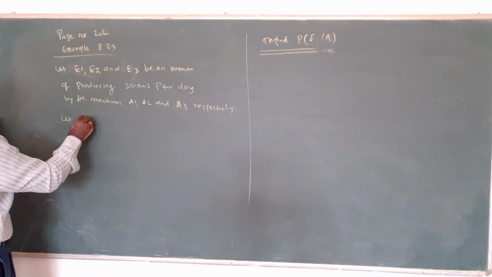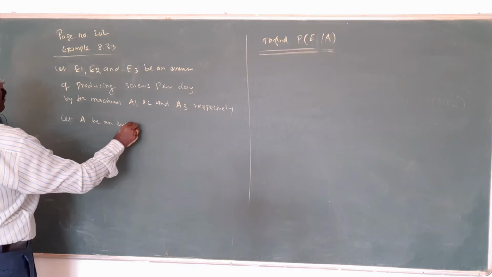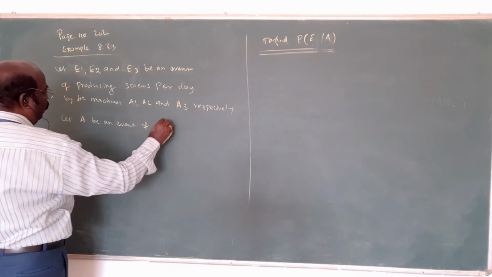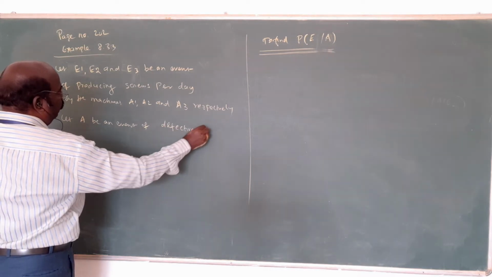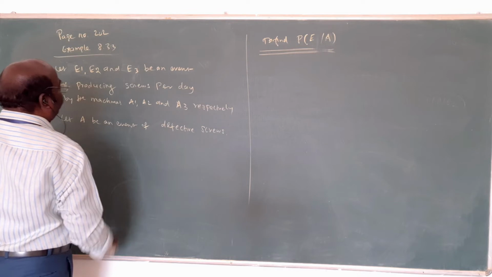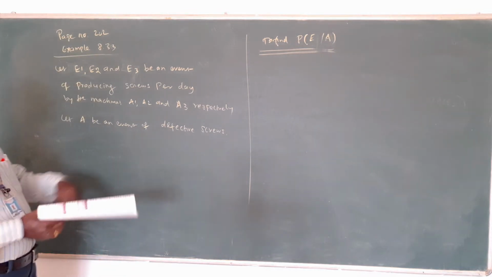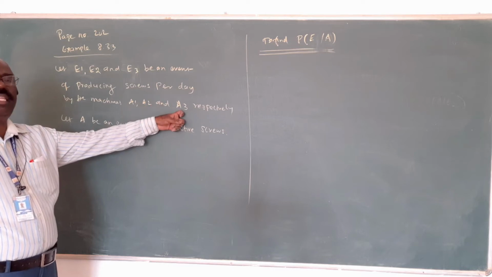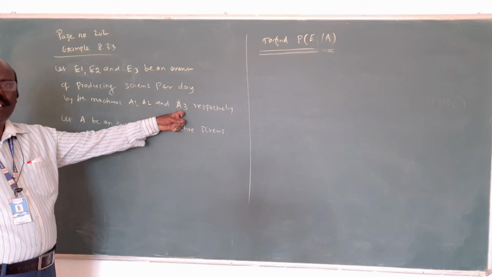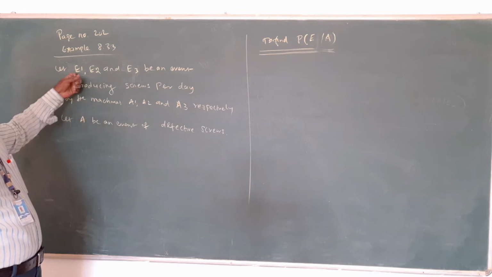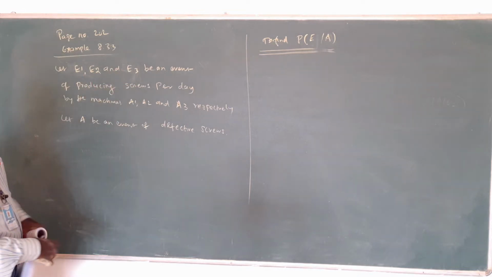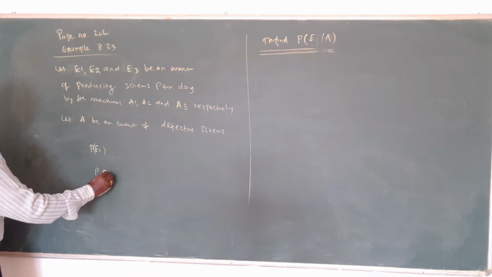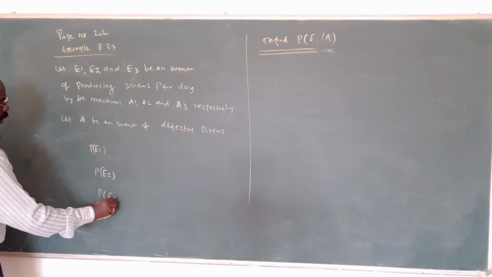Then let A be the event of a defective screw. Am I right? A1 produces 1000 screws, A2 produces 2000 screws, A3 produces 3000 screws. Only that. And E1, E2, E3 are the events. That's why P of E1, P of E2, P of E3 are needed. Am I right?